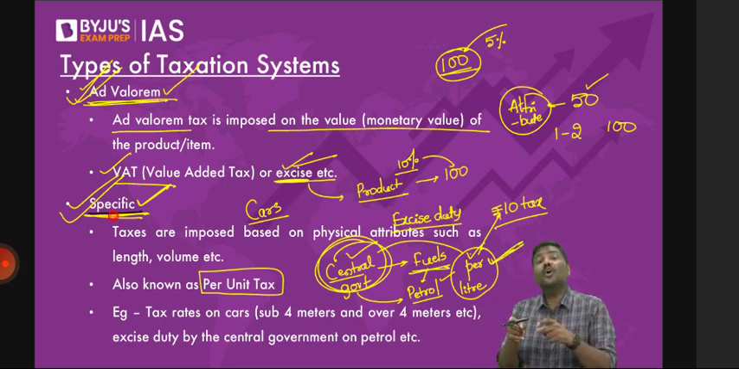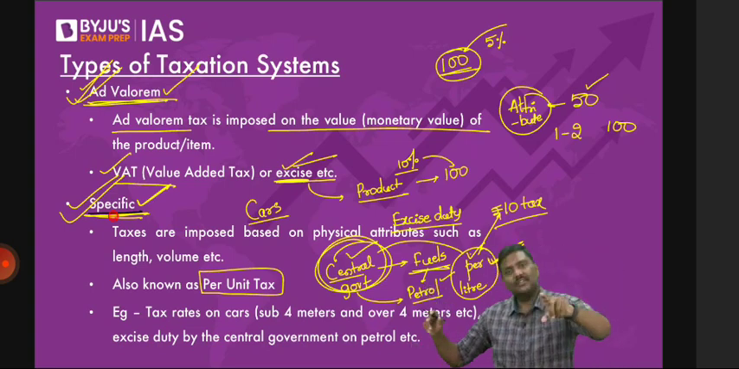What is excise duty? Excise duty is imposed on production. The government imposes a tax which is called excise. Excise is imposed on production. So the context is important here. Don't generalize everything. If you generalize everything, you'll make a mistake. The argument is, where are you applying it?